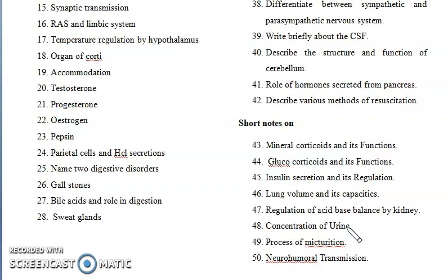And again, the process of micturition, that can also be a question related to the urinary system, where the amount of urine is collected in the bladder, and now the micturition phase starts for the passing of urine for further discharge, right? So that process is said to be micturition. So you have to write that after the concentration of urine, micturition is going to start.